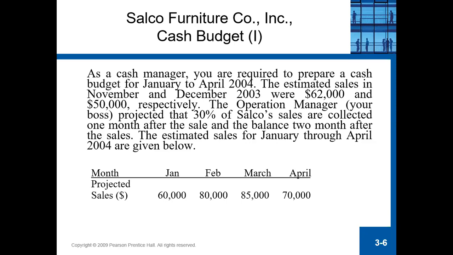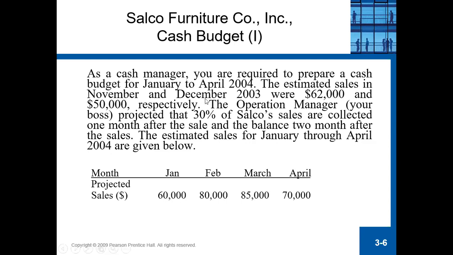So it will affect the month in January, February, March, or April. So it depends. Okay. So the operation manager projected that 30% of the company's sales are collected 1 month after the sales. So that's why. And the balance 2 months after the sales. So the estimated sales for January to April 2004 are given as follows.